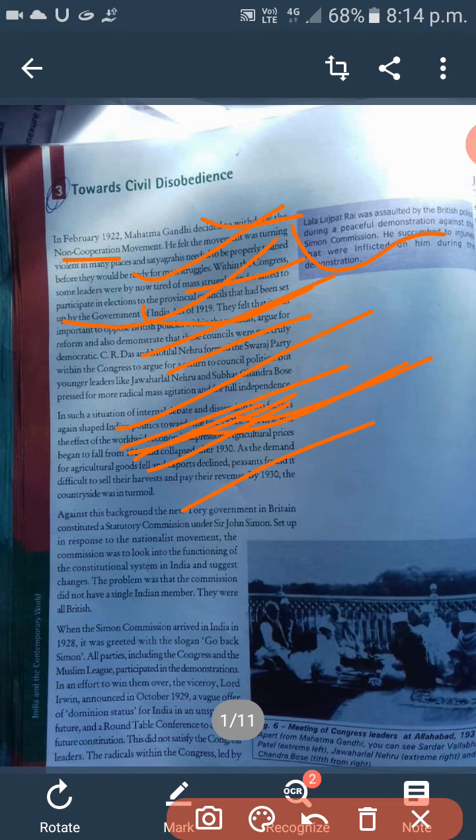And it is only because of the Chauri Chaura incident, when a mob of people at Chauri Chaura near Gorakhpur clashed with police and burned 22 policemen on February 5, 1922. This compelled Gandhiji to withdraw, and due to this, Gandhiji withdrew the non-cooperation movement on February 12, 1922.